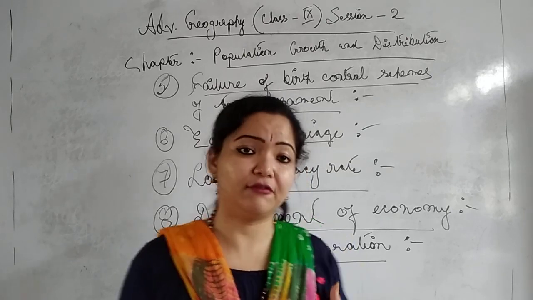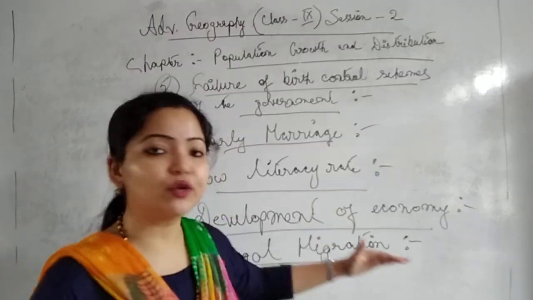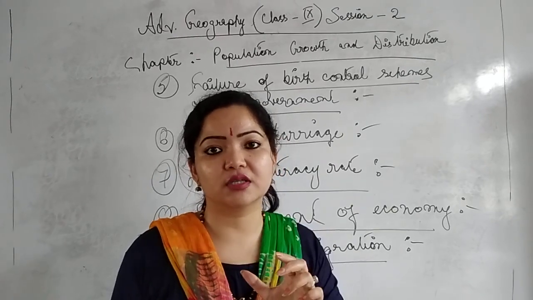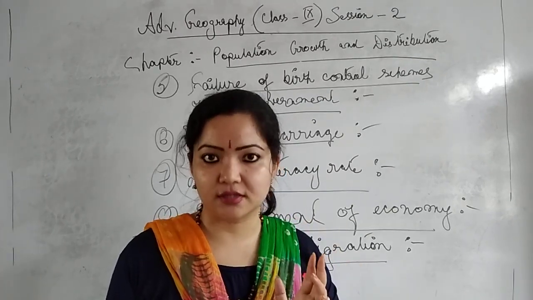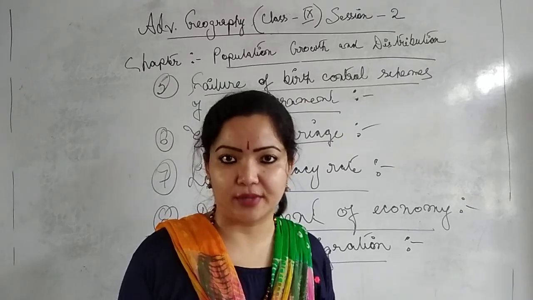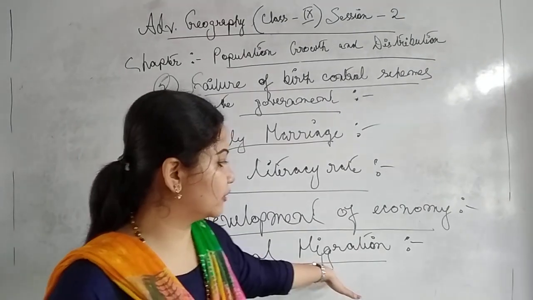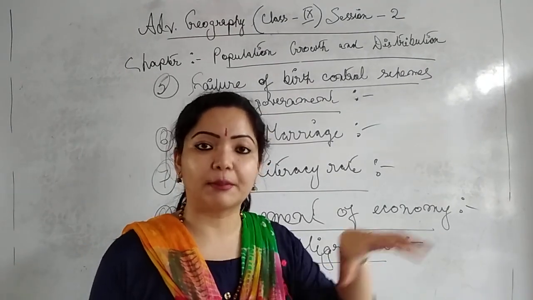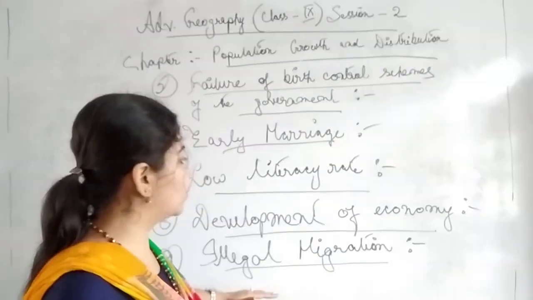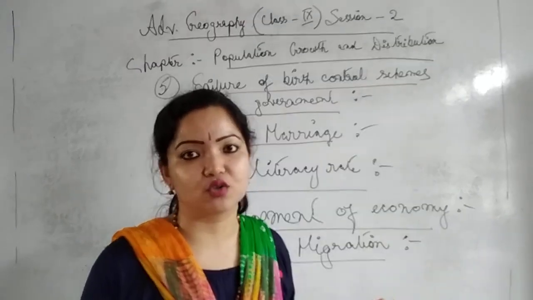At the same time, if people migrate from, suppose, Bangladesh, what will happen to the indigenous people of Assam? So this has been a controversy in the last months, at the beginning of 2020. It was a very controversial term, illegal migration. Due to illegal migration, the population will grow at a much higher rate. So these are very important terms which are responsible for the high growth rate of population.